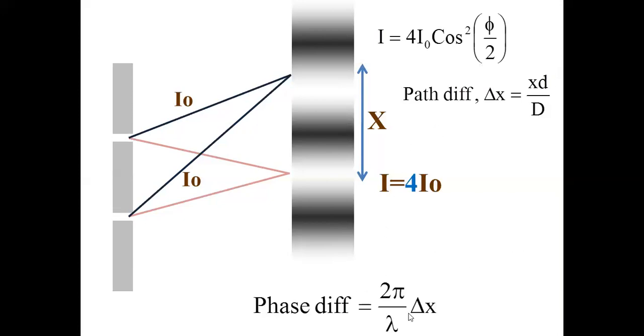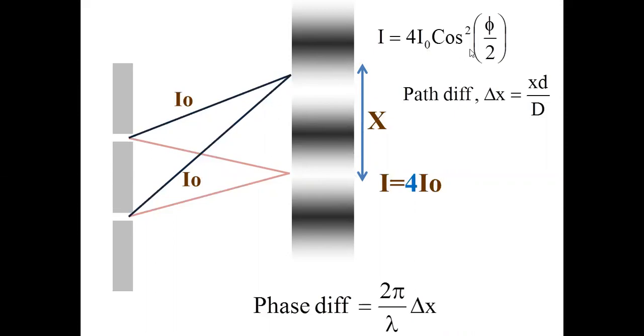Now, once you know the path difference delta x, you can know the phase difference between these two waves reaching here. What is phase difference? 2 pi by lambda into path difference. That you can know. Now, if it is so, you can find out what is the intensity here. Intensity of the light here is maximum intensity, that is 4 I naught, which is the central bright or any bright fringe, into cos squared phi by 2. Hope you have followed what I am explaining.